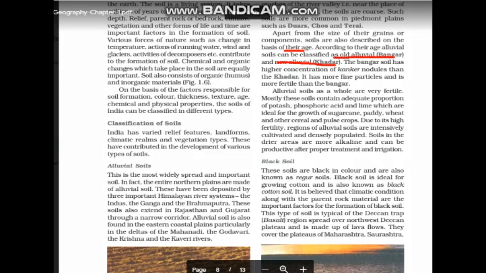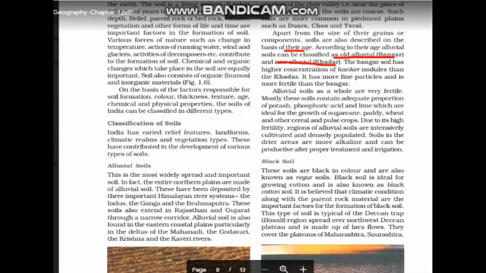The Bhangar soil has a higher concentration of kankar nodules, whereas more fine particles and fertile soil can be found in Khadar. Khadar is more fertile compared to Bhangar. So this can be asked as a distinguishing question. You may get a question like, distinguish between Khadar and Bhangar. Then you have to mention this point.